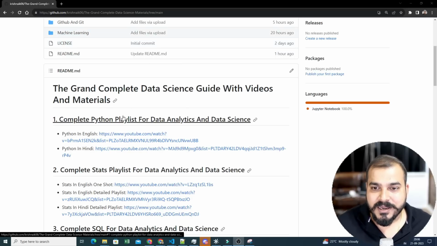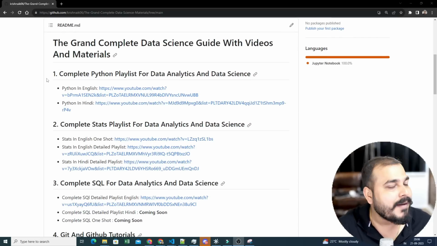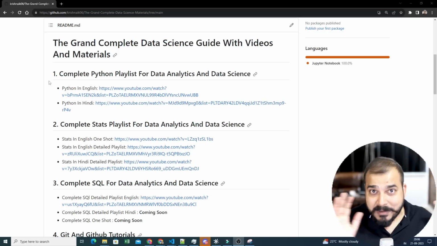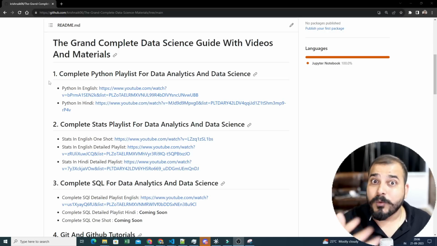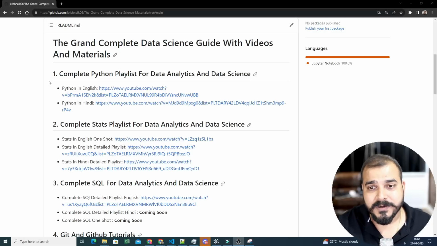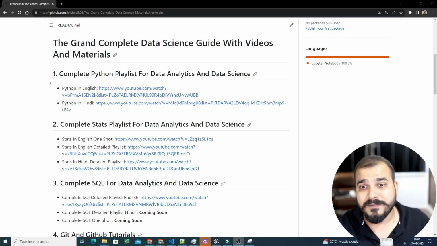Okay, so here you can follow this entire roadmap, whatever roadmap I've explained to you with respect to data science. And this is completely free, guys. I usually say that if you really want guidance, you can definitely take courses from iNeuron or PW Skills, where we specifically teach. Along with that, if you are keen enough to prepare by yourself, then the free materials are also available over here.